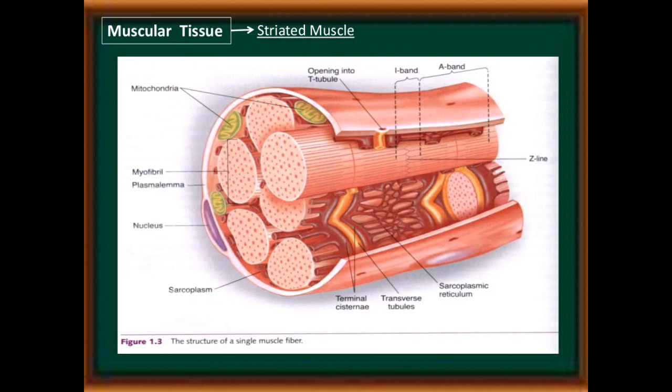See the detailed structure of striated muscles. This is the structure of a single muscle fiber opening into T tubules, I bands, A bands, Z bands, transverse tubules, sarcoplasmic reticulum, terminal cisternae, sarcoplasm, nucleus, myofibril, plasma lemma, and mitochondria.